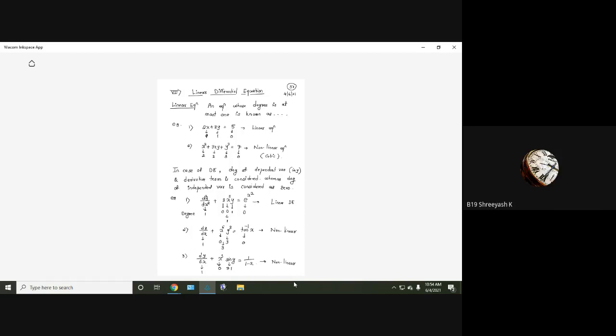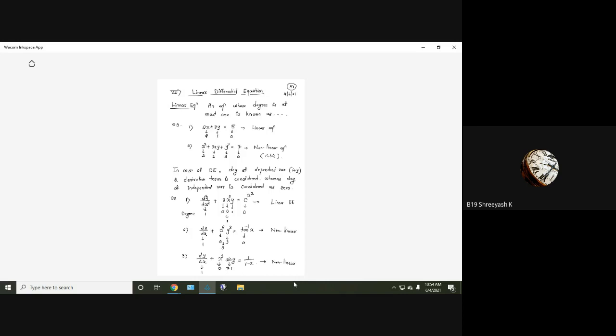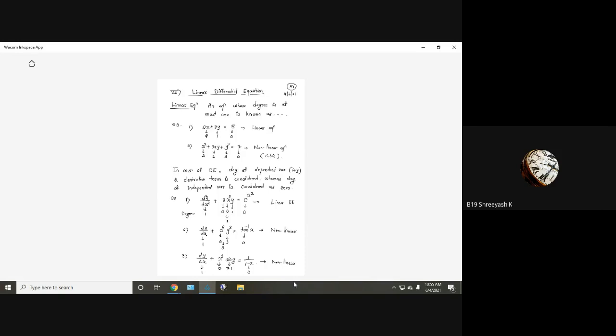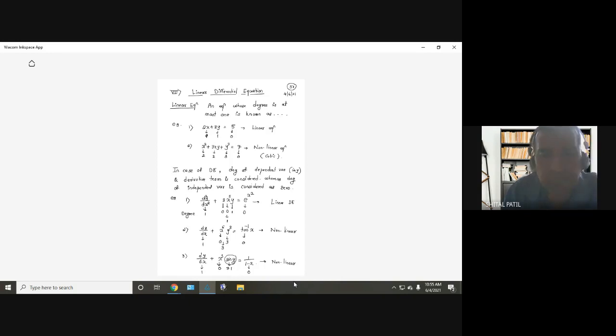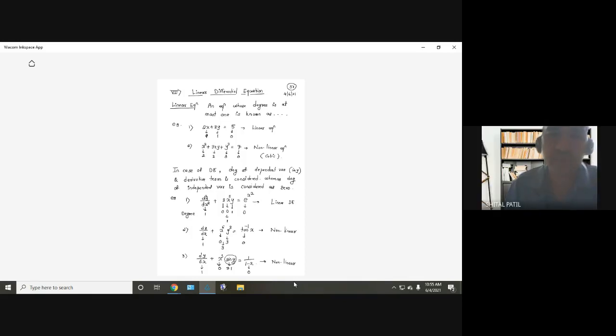Sir, what will we do with 1 upon 1 minus x? We will not consider 1 upon 1 minus x, right? So its degree will be 0 only. Whatever the function of x, whether it is exponential function, logarithmic function, rational function, doesn't matter, its degree will be 0 only. The problem is sin y: its degree is not equal to 1, it is more than 1. Therefore it is non-linear.